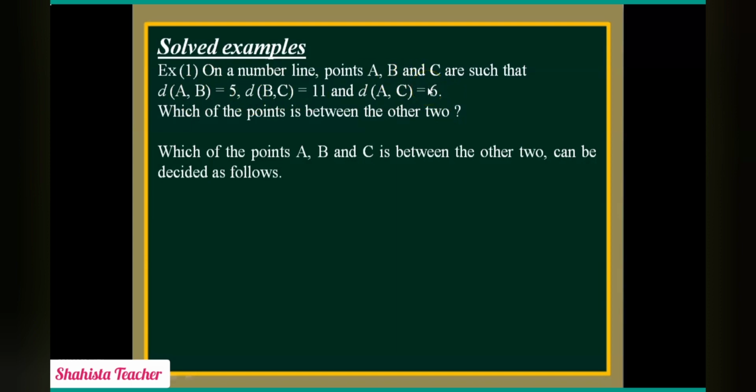Here which number is greater? 11 is greater. That means this will come on the right hand side. And here 5 and 6 are given. So 5 plus 6, as you know, after adding you will get 11. So AB plus AC gives us BC.